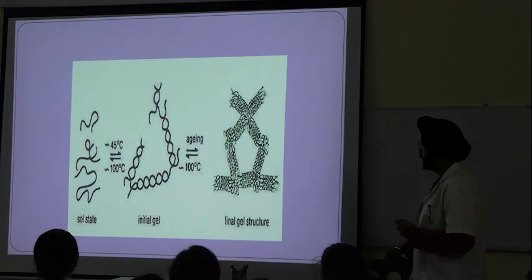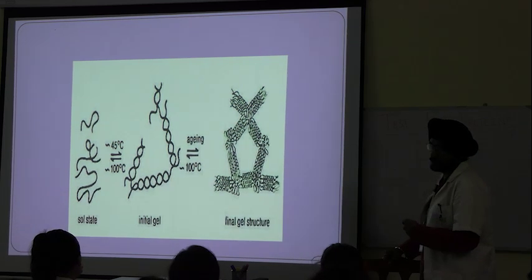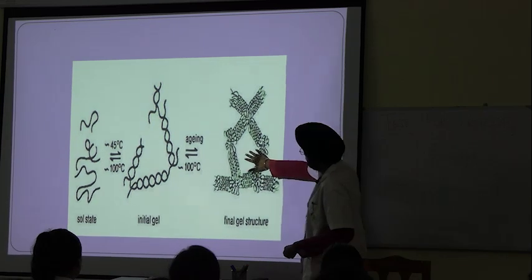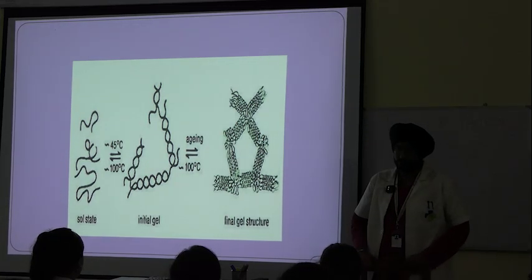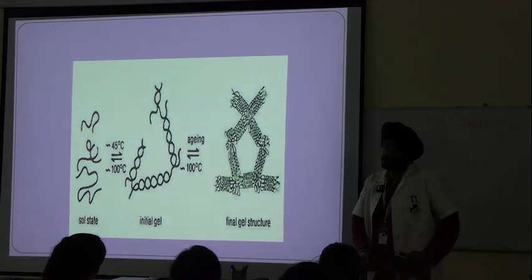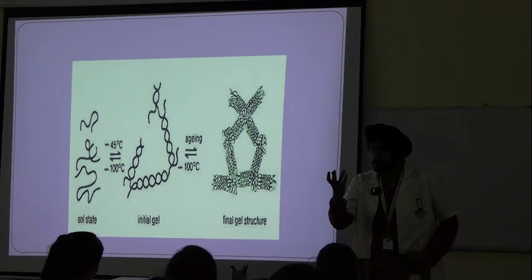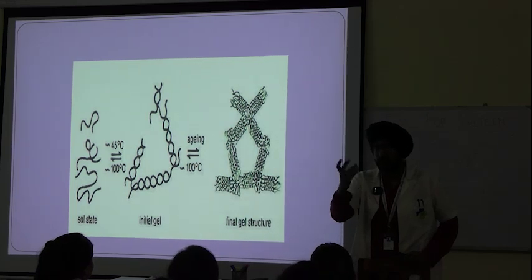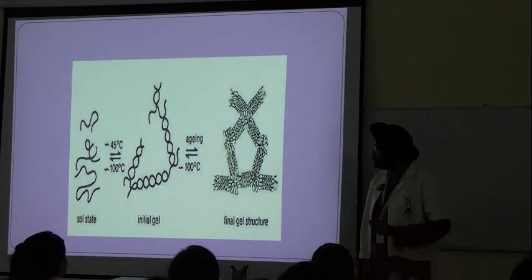Solid state, initial gel, and this is the gel structure. Gel structure, okay? What is this? Pore. This is the pore. Pore size, or the gelling effect, is inversely proportional to concentration, but it is due to intra and intermolecular hydrogen bonds.